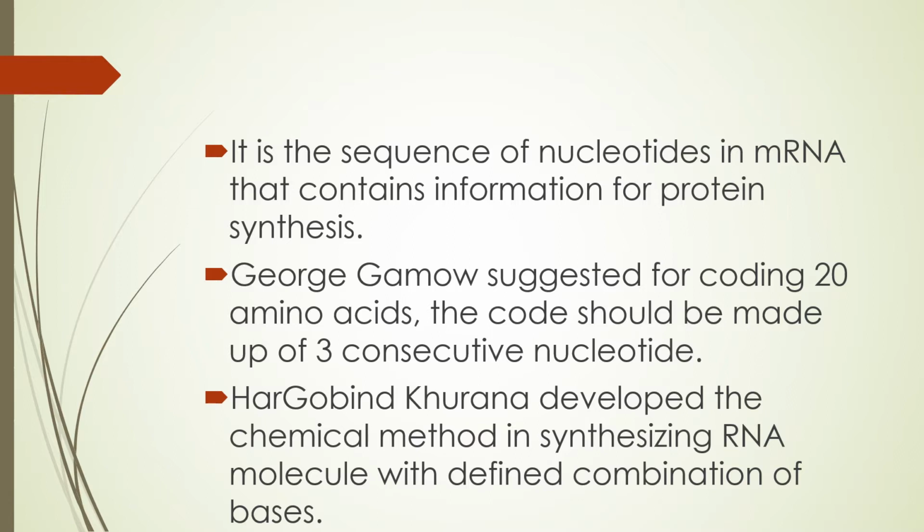If 2 nitrogen bases were taken, then a maximum of only 16 amino acids could be represented, not the 20. That is why the thought came that there should be 3 nucleotides to represent an amino acid. This was suggested by George Gamow.